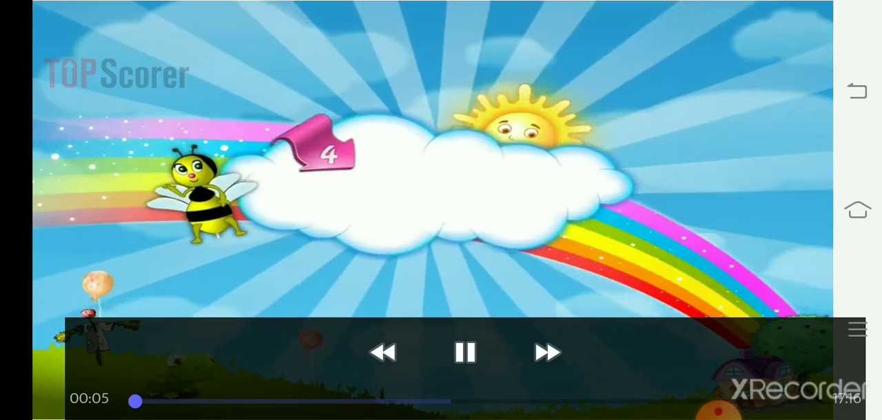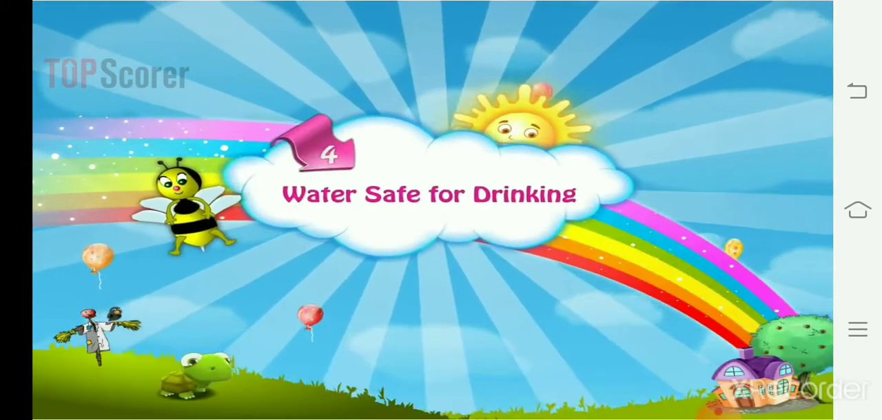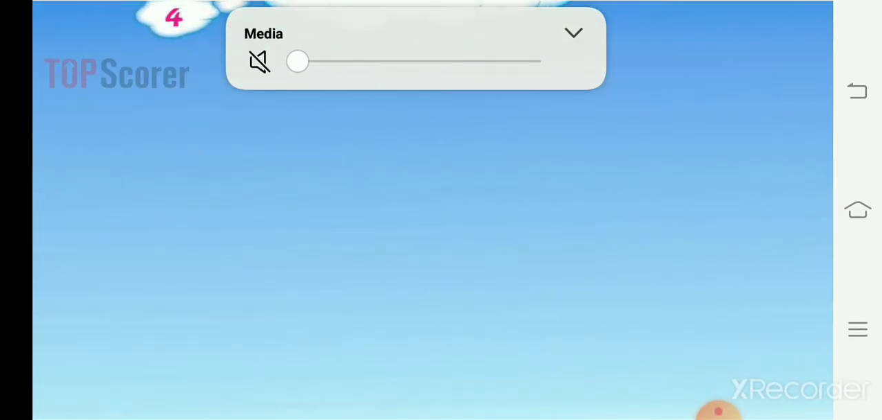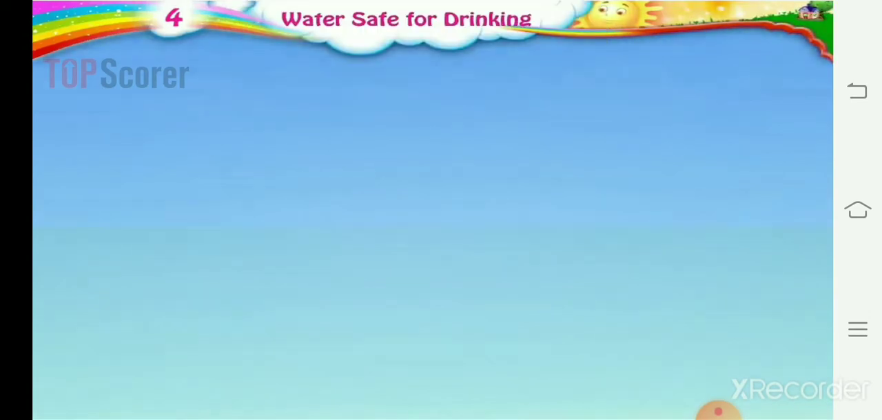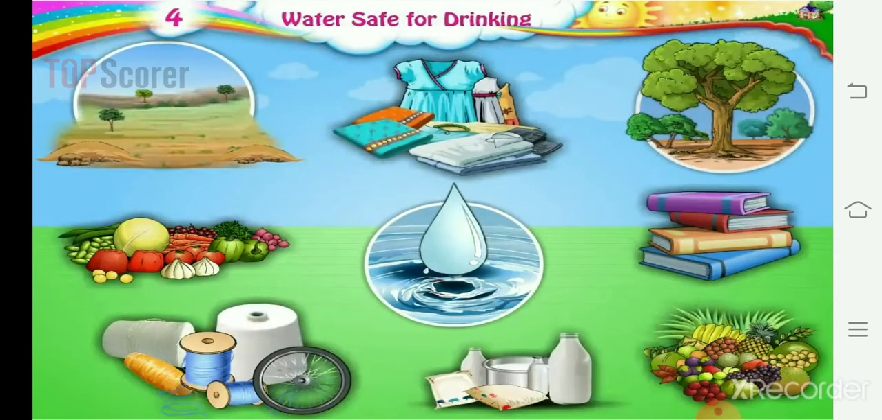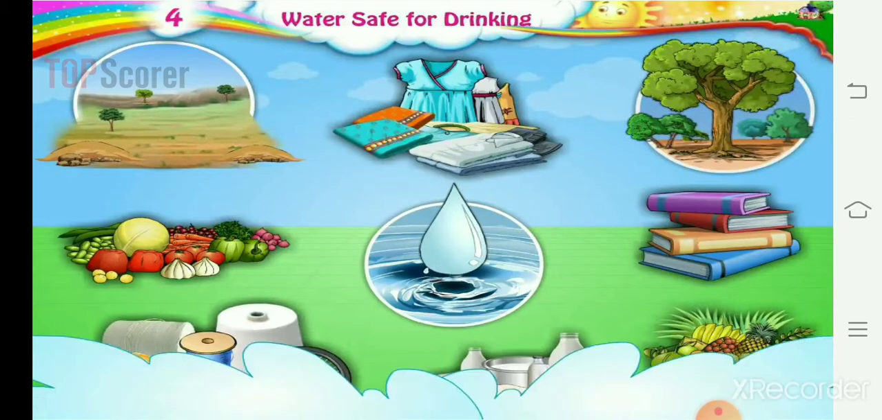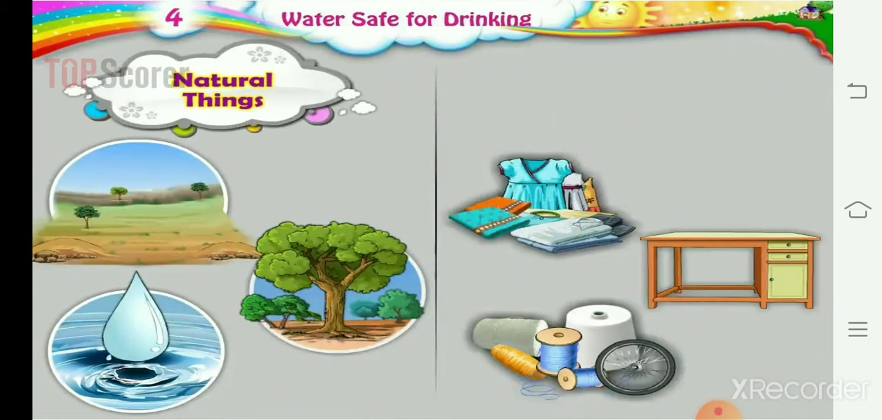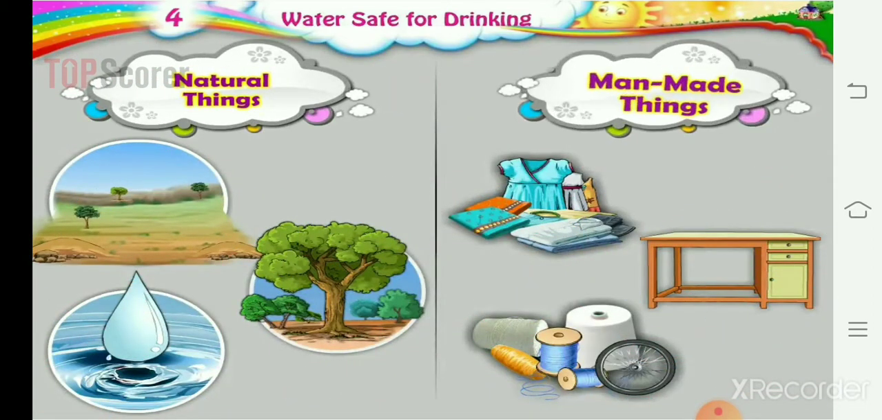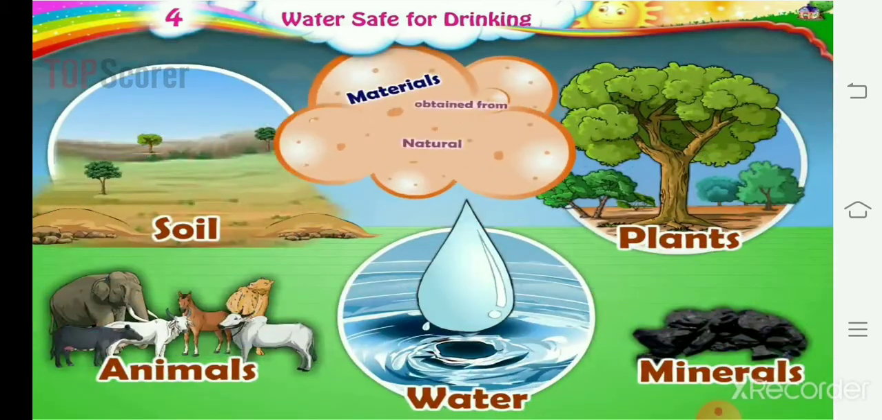Today we are going to learn about water safe for drinking. This is our science lesson, and we will see water safe for drinking. Can you see all these pictures? Yes, natural things and man-made things.